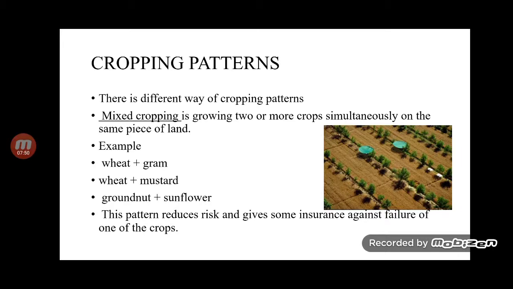Then there is the cropping pattern. There are different ways of cropping. First is mixed cropping, in which we grow two or more crops simultaneously on the same piece of land. Examples: wheat plus gram, wheat plus mustard, groundnut and sunflower. This pattern reduces risk and gives us some insurance against failure. Take the first example, wheat plus gram. We grow wheat and gram in the same area. Wheat requires more water and gram requires less water, so here we can save water. So crop patterns help the environment also.